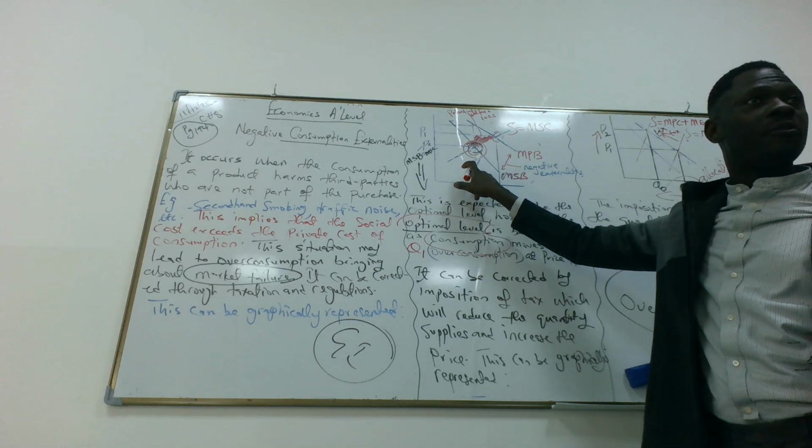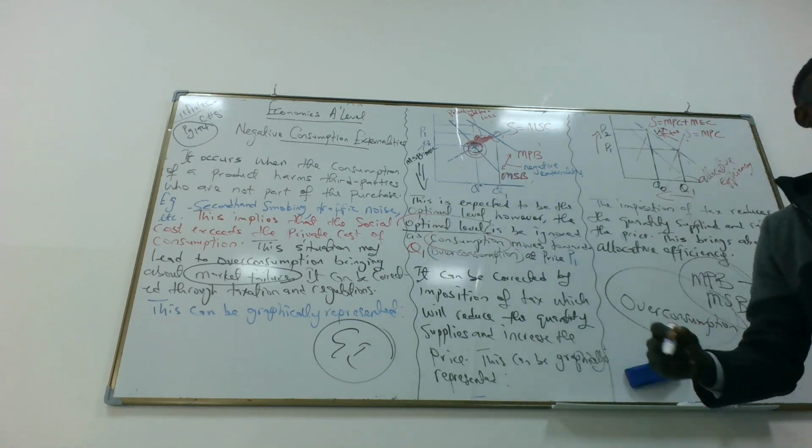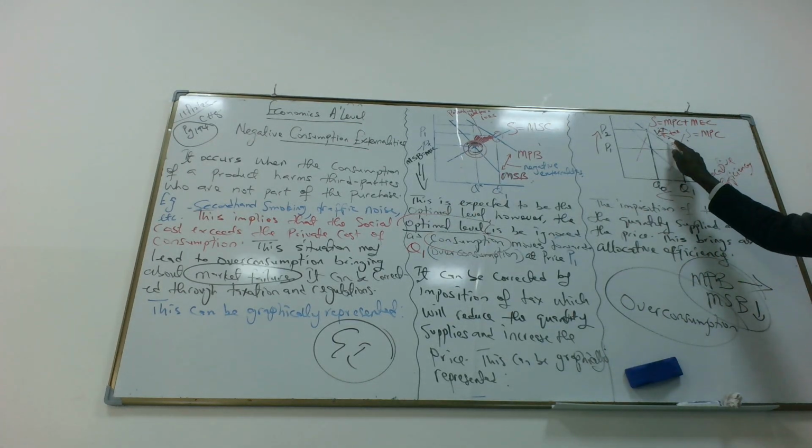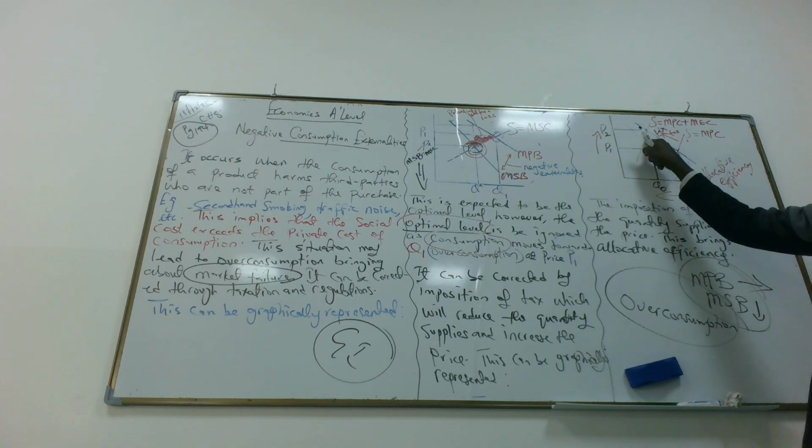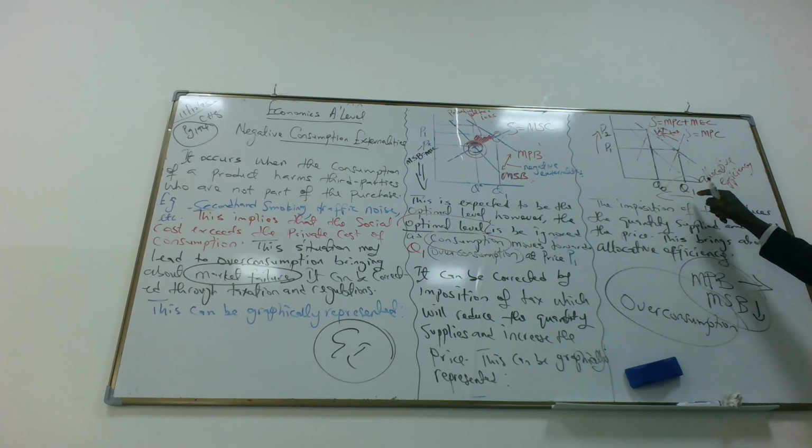So the result of overconsumption here can be corrected by imposition of taxation. Imposing tax brings about an increase in price, a shift in the supply curve, and the quantity supplied for those who are over-consuming reduces. And that becomes allocative efficiency.